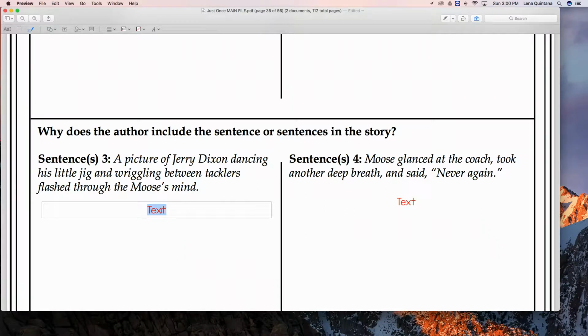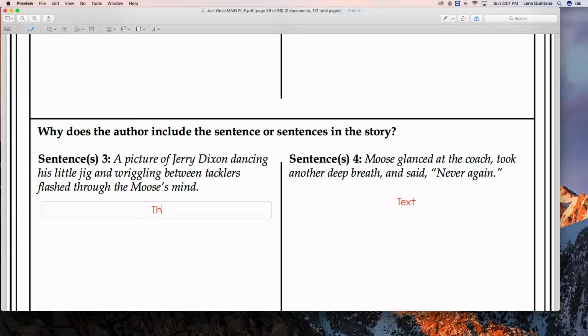So the author included the sentence because Moose had no idea how to be a running back or how to carry the ball and score a touchdown. He had never done it before. So he had to have this picture in his mind of Jerry, who he knew was very good, dancing a little jig in order for him to copy that as well so he could make a touchdown.